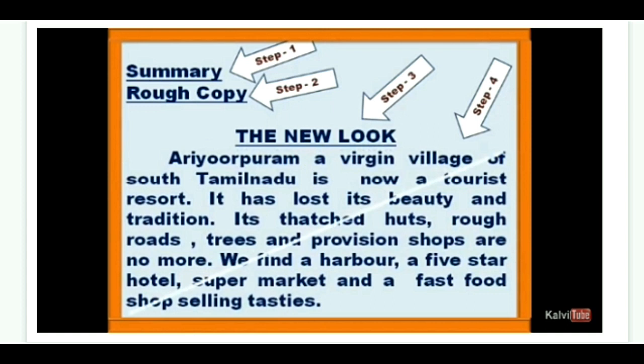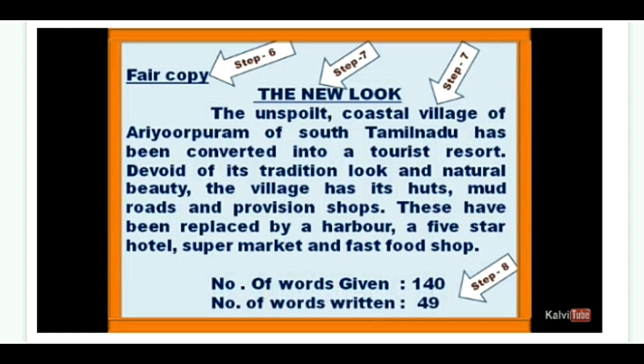So after you finish that paragraph, you are going to strike it out from the left corner to the right corner of your page. So step 1, you are going to write the summary, step 2, the rough copy, and third, the title. After finishing that paragraph, you are going to strike out the rough copy from left to right. And then fair copy is step number 6. After you finish the rough copy, you move on to the fair copy, and then the title. After the title, you write a small passage.